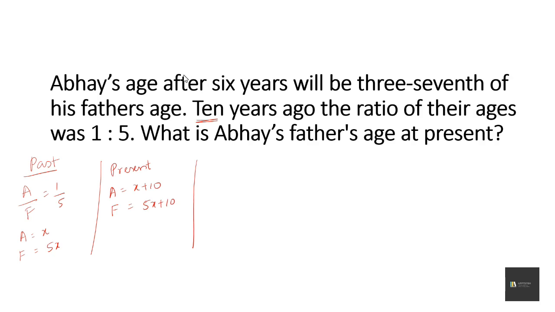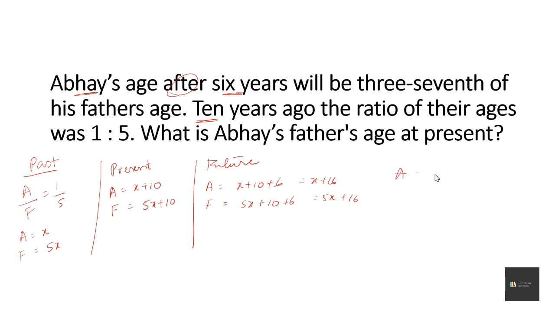Then in the future, the keyword is after 6 years. So in the future, Abhay's age would be x plus 10 plus 6 and his father's age will be 5x plus 10 plus 6, which gives x plus 16 and 5x plus 16. So the condition they have given, that is Abhay's age will be 3/7 of his father's age.